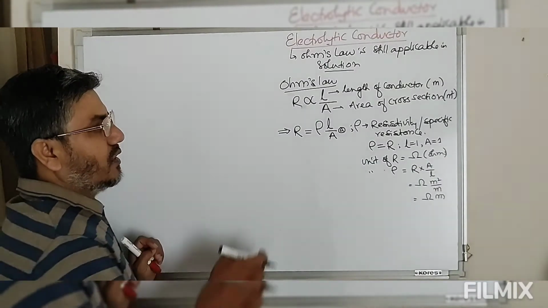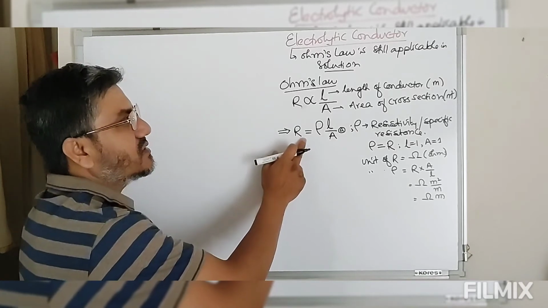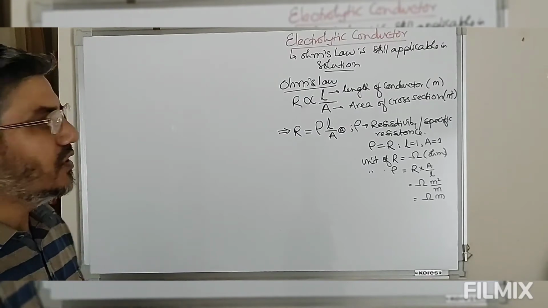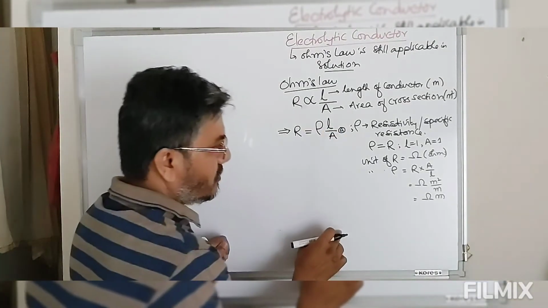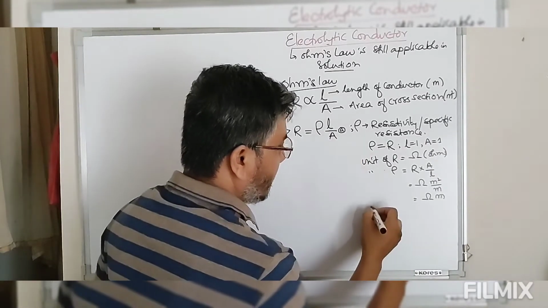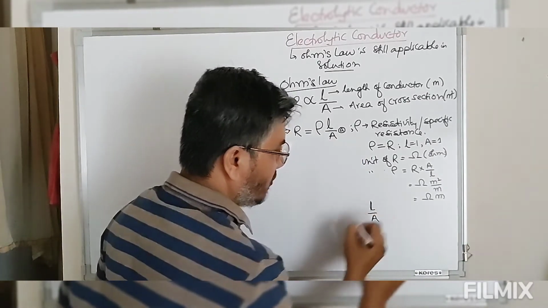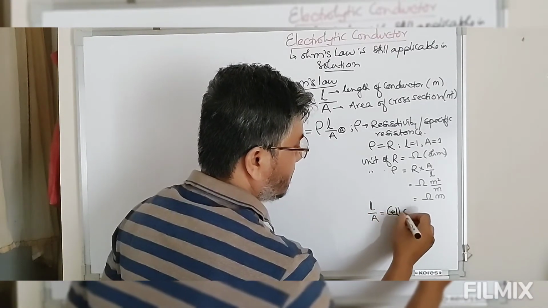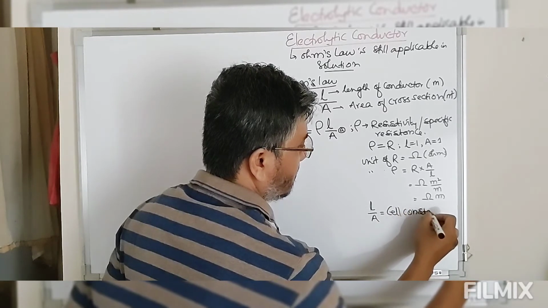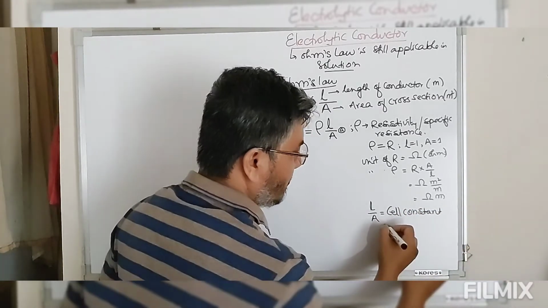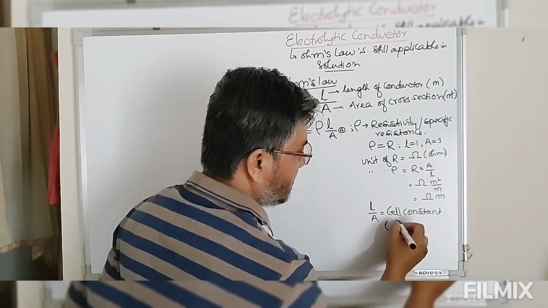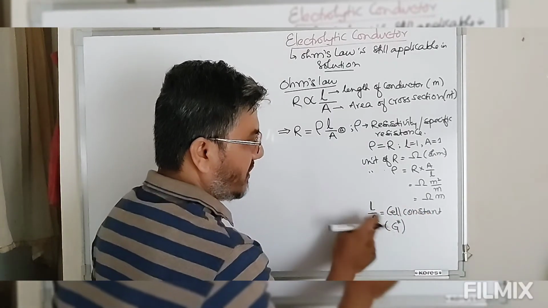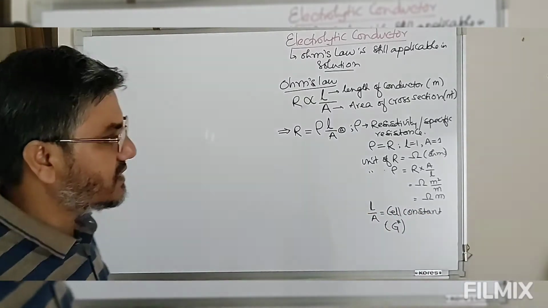Now we are defining resistance, but the condition is that we have to measure the conductance of the solution. So in a solution, for electrolytic conduction, this L by A is known as the cell constant. Sometimes in some books this is given by G star. L by A, the cell constant, is denoted by G star, or simply you can say this is the cell constant.